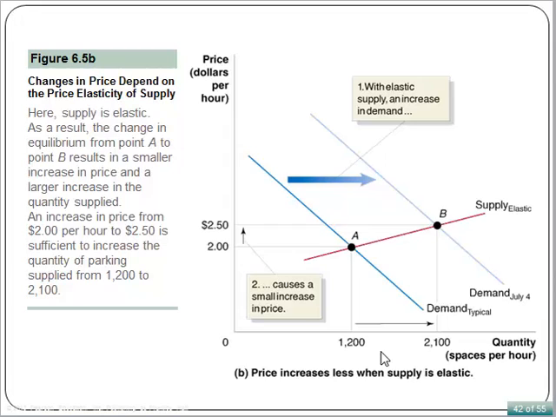So when supply is elastic, suppliers will respond to the demand change. When there is a big increase in demand and the supply is elastic, the price changes only a little bit, but the quantity supplied will increase. An increase from $2 per hour to $2.50 is sufficient to increase the quantity of parking supplied from 1,200 to 2,100.